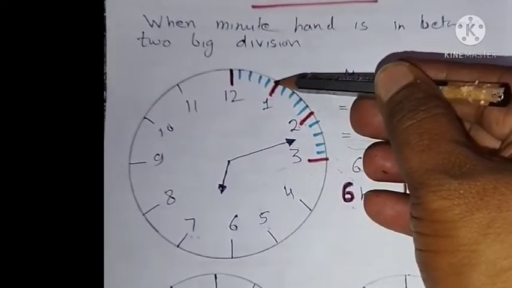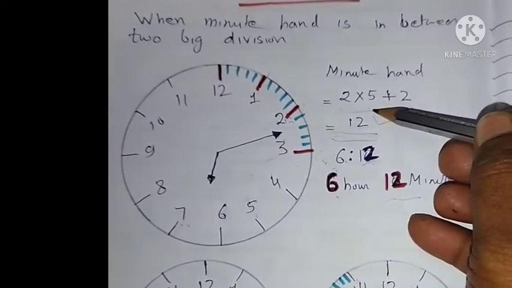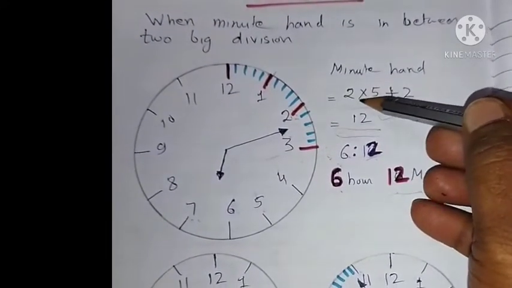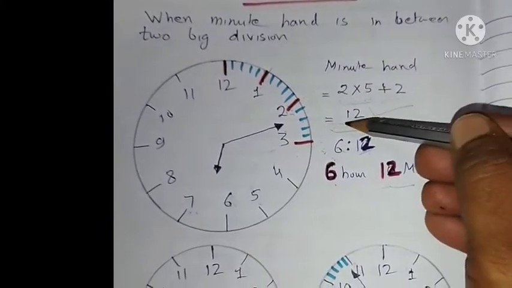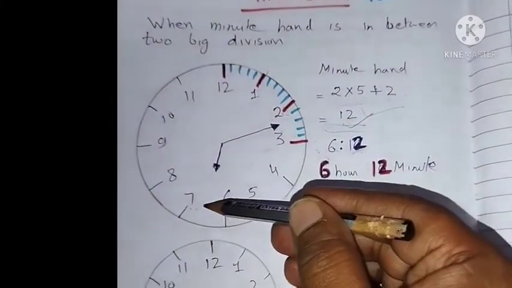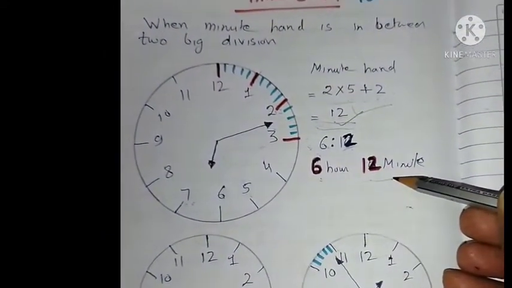Here 5 ones are 5, 5 twos are 10. Up to 2, that is 2 into 5, that is equal to 10. After 2, 1 and 1, that is 2. So 2 fives are 10 plus 2, that is equal to 12 minutes. And our hour hand is in between 6 and 7, so it's 6 hours and 12 minutes.